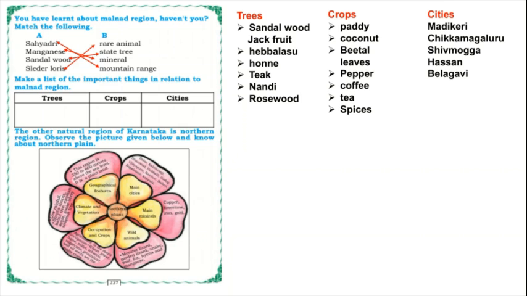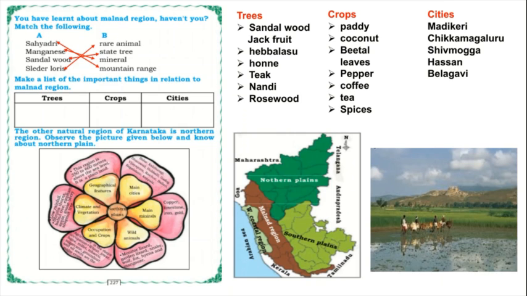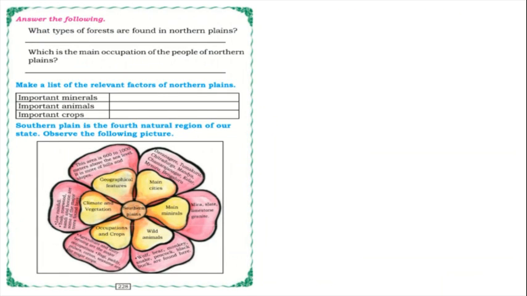Here you can see the Northern Plains in the Karnataka map, marked in green color. Now we have learned the Western Coastal region, Malnad region and Northern Plains. Next, what type of forests are found in the Northern Plains, children?